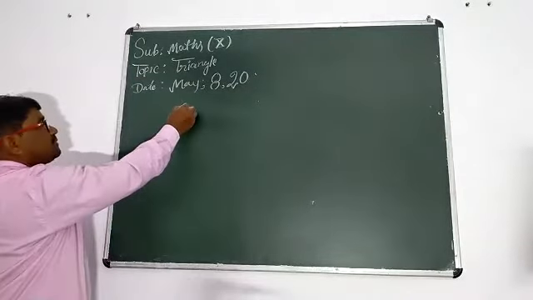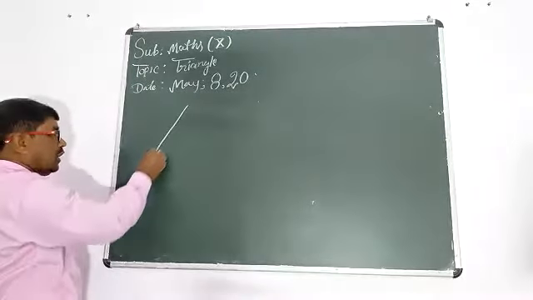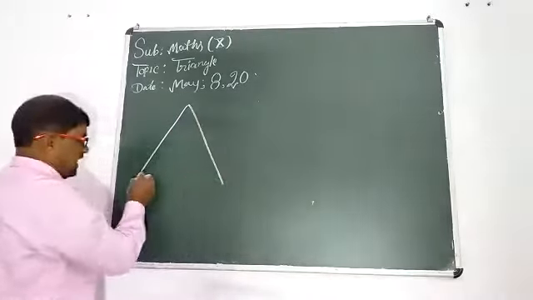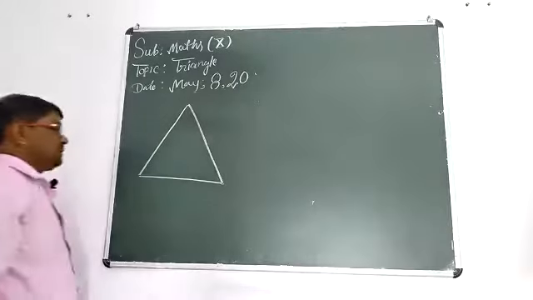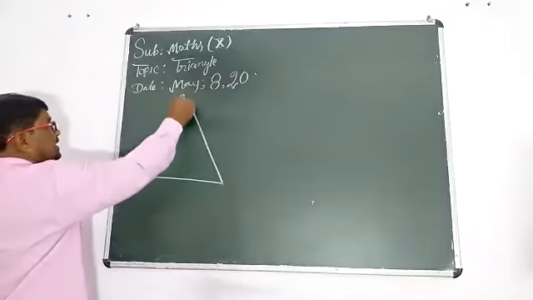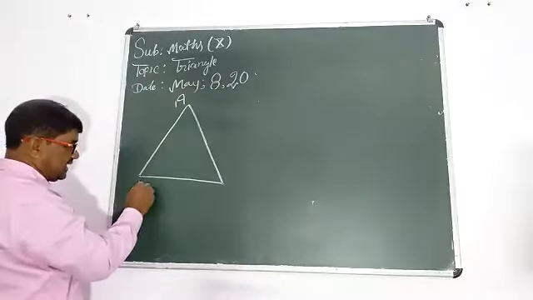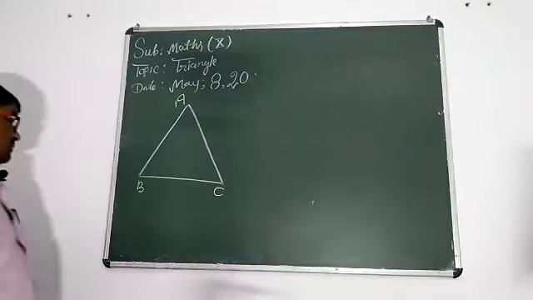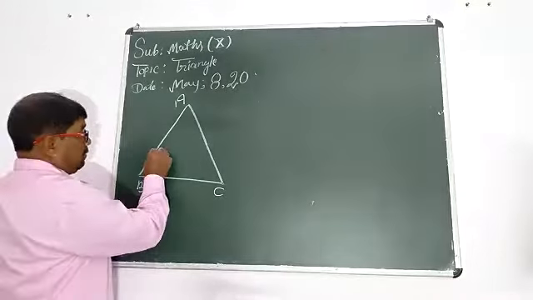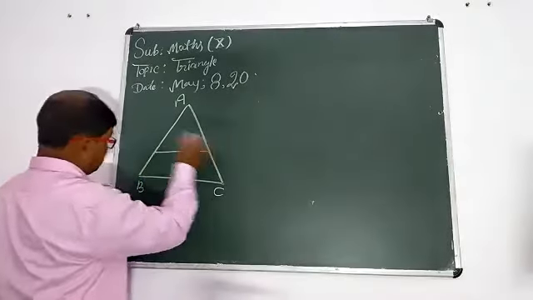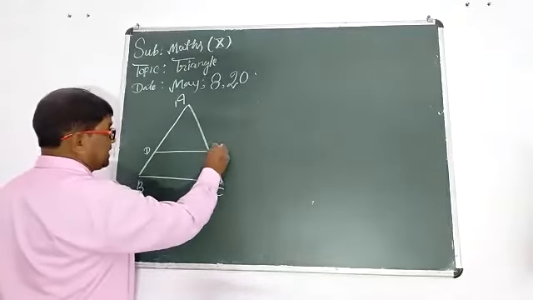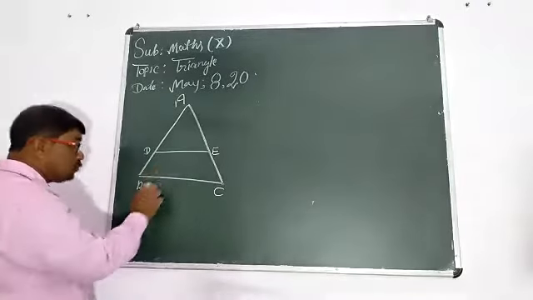Now, students, we should draw a triangle here. Suppose that this is ABC. The name of the triangle is ABC. One line drawn by you, suppose that is DE. But DE is parallel to BC.